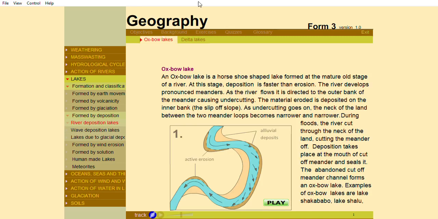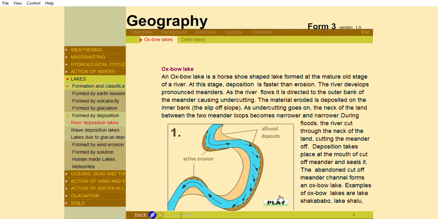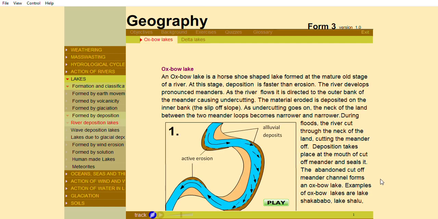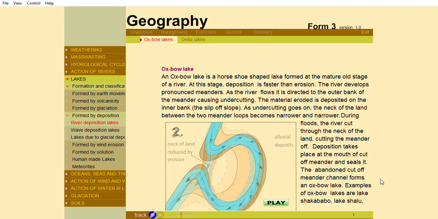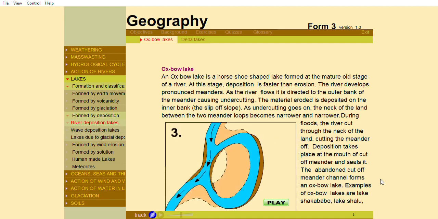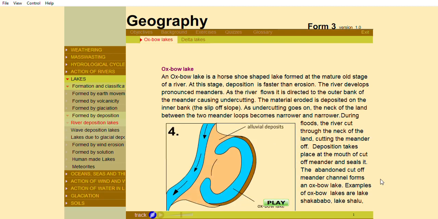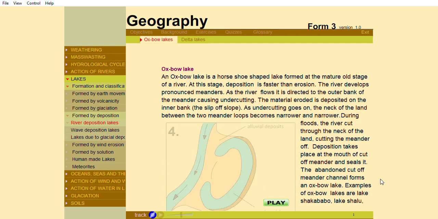Oxbow Lake. An oxbow lake is a horseshoe-shaped lake formed at the mature or old stage of a river. At this stage, the river develops pronounced meanders as deposition is faster than erosion. As the river flows, it is directed to the outer bank of the meander, causing undercutting. The material eroded is deposited on the inner bank or the slip-off slope. As undercutting goes on, the narrow neck of the land between the two meander loops becomes narrower and narrower.